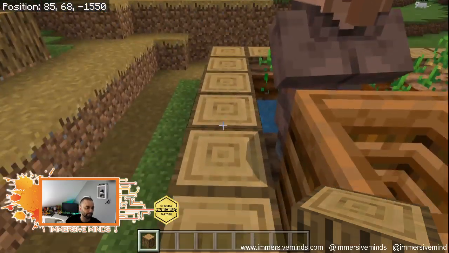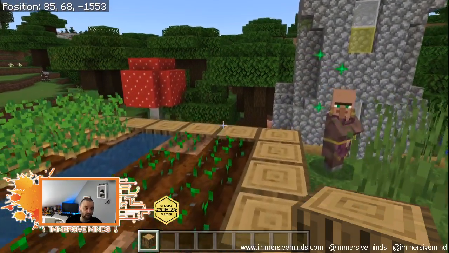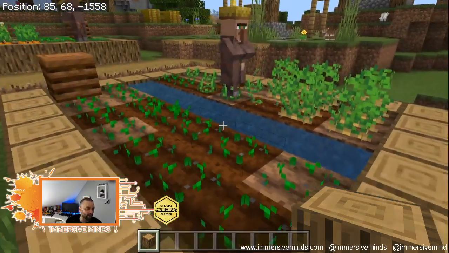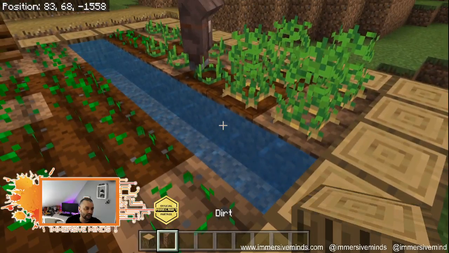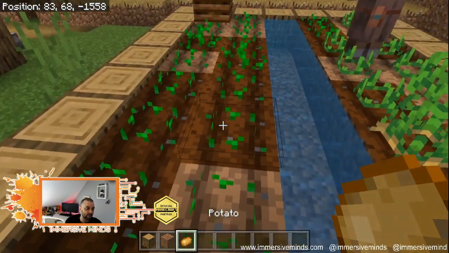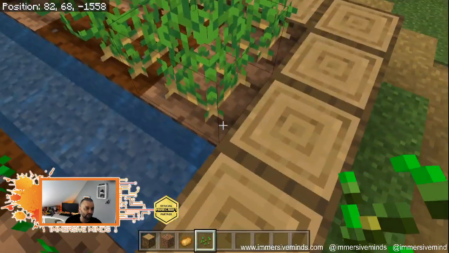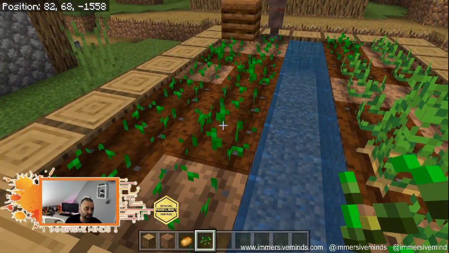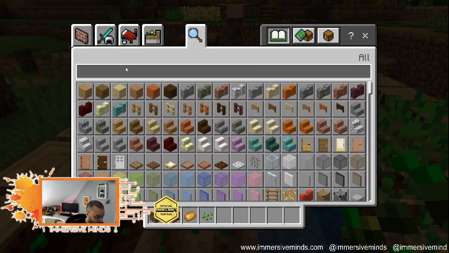Anyway, there we go. And so we've got oak logs to hold them in. We don't necessarily need that for a farm, but it's quite a nice idea. Oh, here's the little farmer managing the crops. We've also got some dirt. We have some potatoes, or in this case, seeds for potatoes. Those are fully grown. These are not. And then we've got some water as well, which I'll go get.